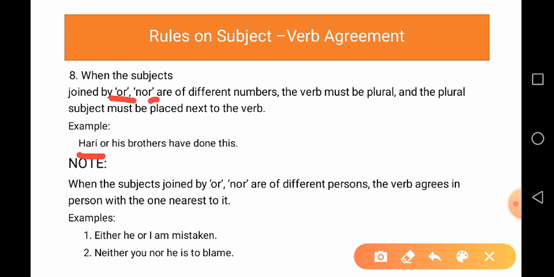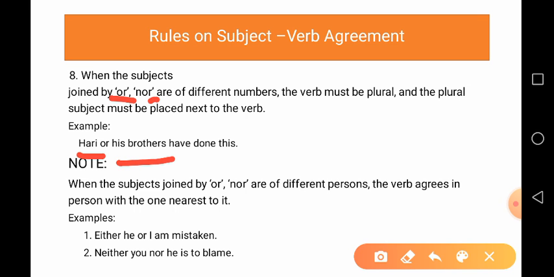Harry is singular, but his brothers is plural. So, if subjects of different numbers are used in the sentence, always the plural subject is placed near to the verb.